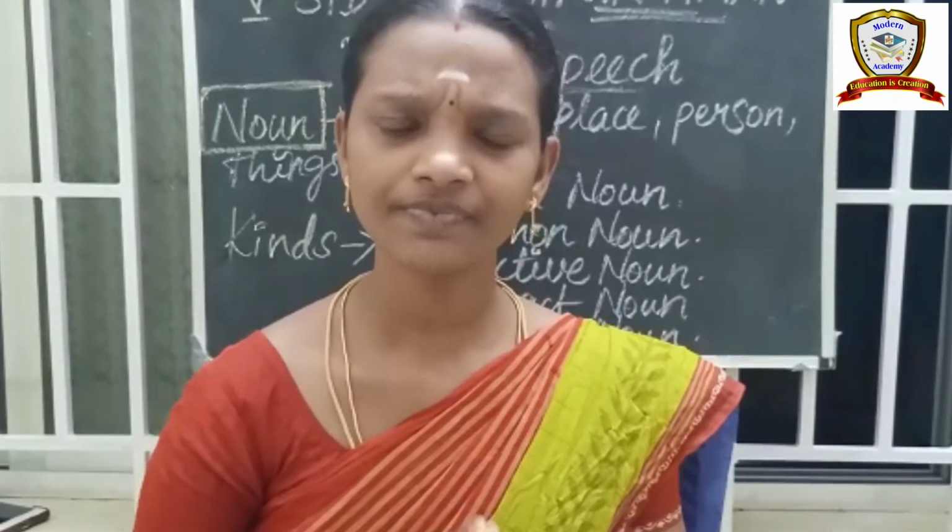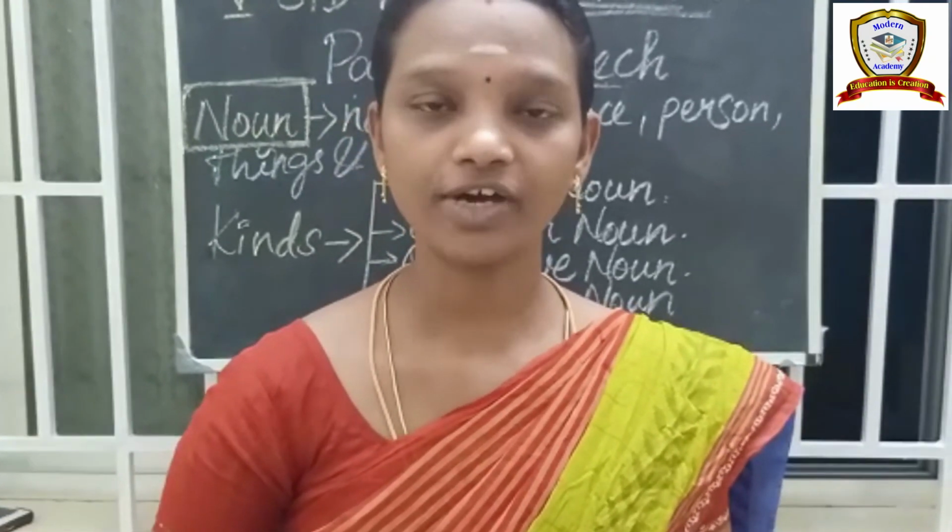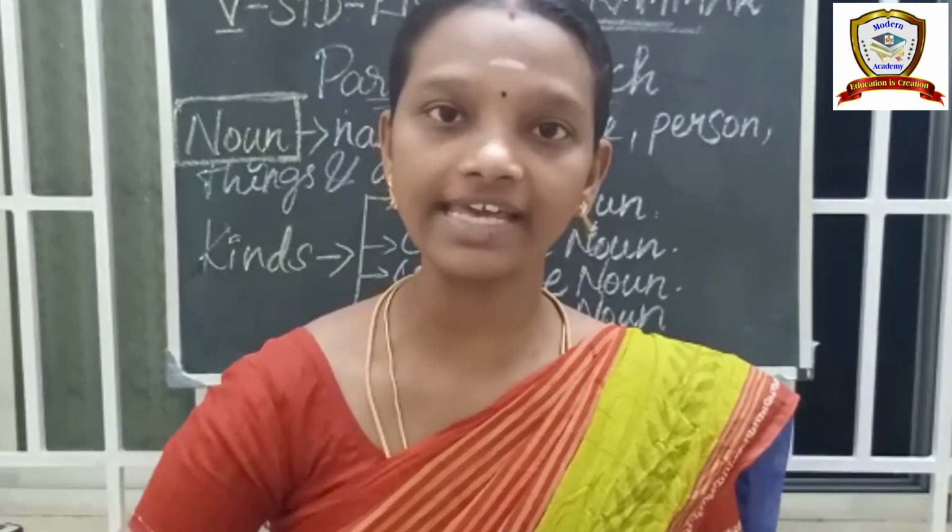What is a noun? A noun is a naming word. What is a naming word? A noun denotes the name of a person, place, thing or animal, or an idea or thought. For example, we each have an individual name. I am Geeta. I am Sivakumar. I am Ravi. Everybody has an individual name, isn't it?